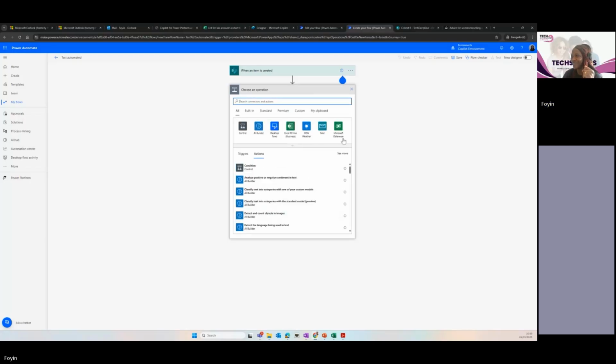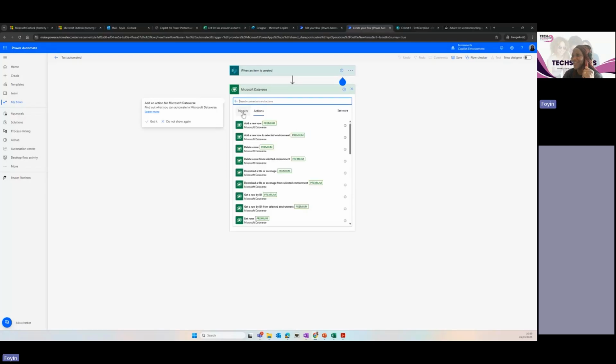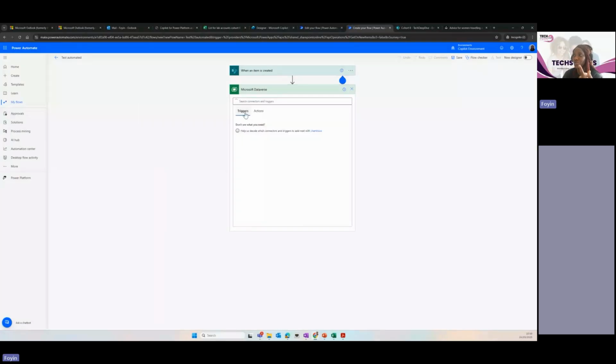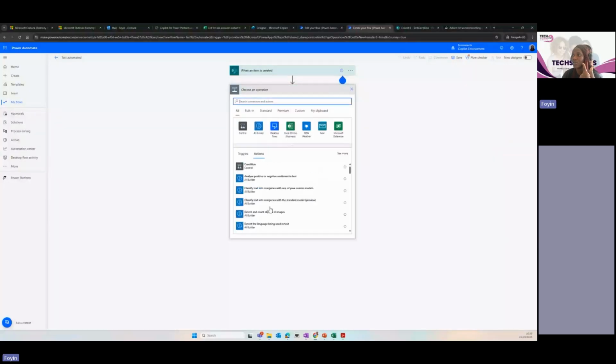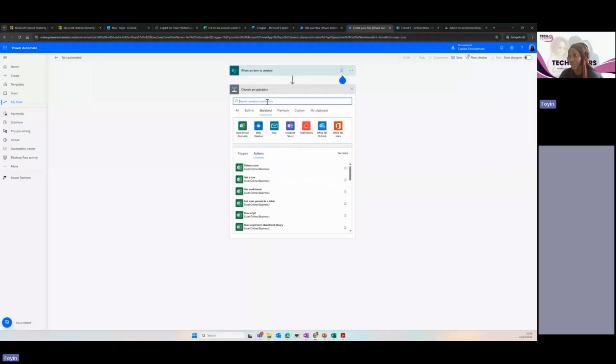Anyway, I reserve my comments. So you can just have all your actions. When a new item is created, I want to add a row in Dataverse. And you can search as well. So if I close this and add a step, I want to retrieve something from SharePoint. If I search for SharePoint, I see all the SharePoint connectors here for me.